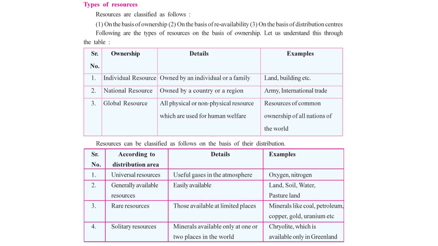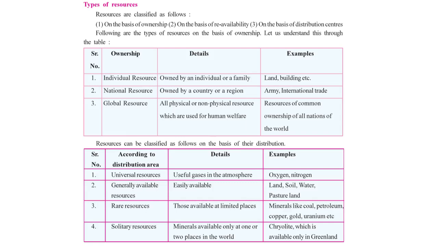There are certain resources which are owned individually. There are certain resources which are owned by the nation, by a country, and there are resources which are globally owned. So we can bifurcate it as individual resource, national resource, and global resource.